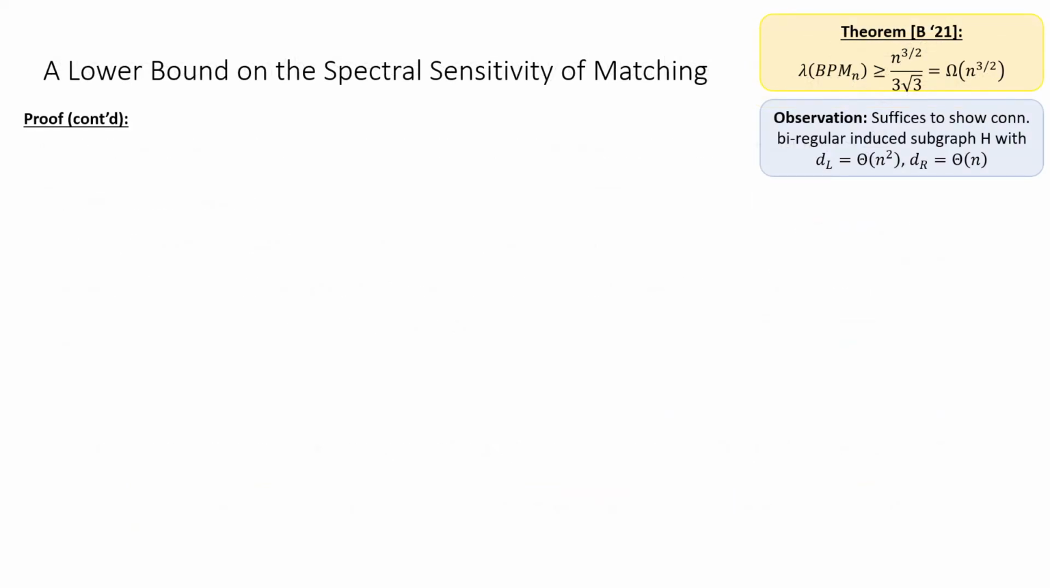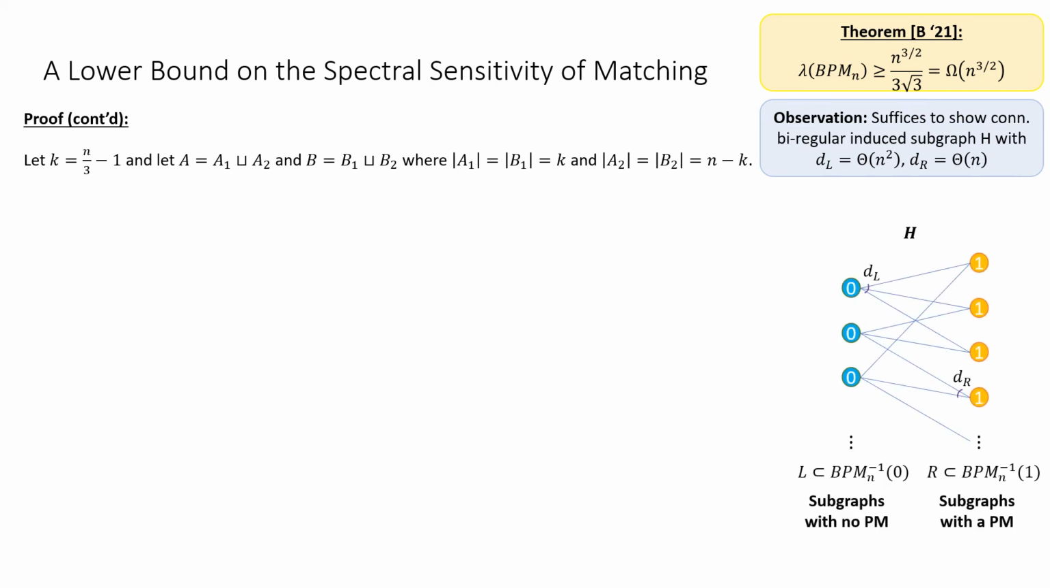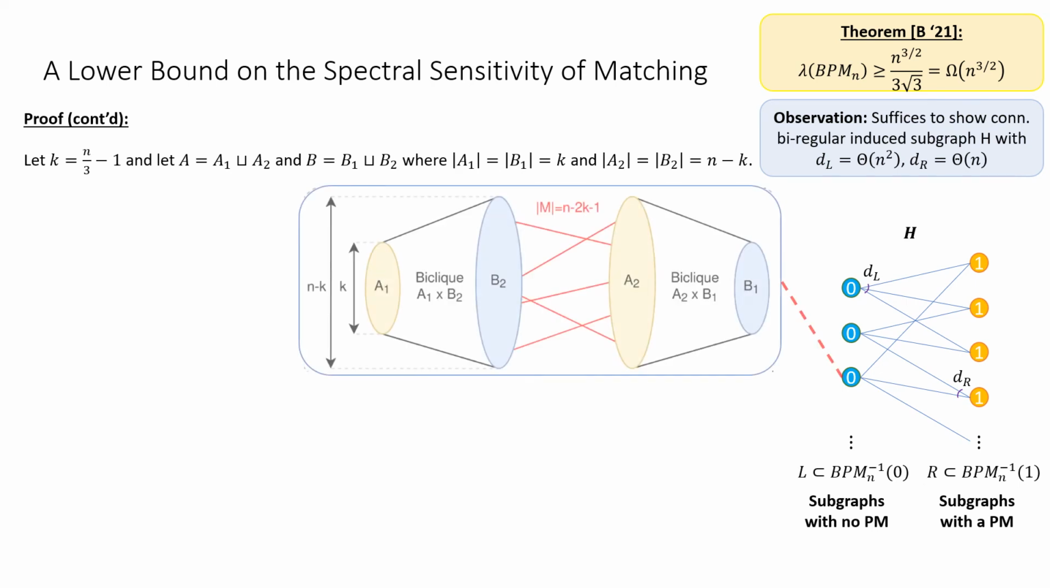Our construction is as follows. Let A, the set of left vertices, be partitioned into A1 and A2. And similarly, let B, the set of right vertices, be partitioned into B1 and B2, where A1 and B1 are of cardinality k, and A2 and B2 are of cardinality n minus k. Now, for our set of left vertices, that is 0 inputs, we're going to take all the graphs that are built in the following way. They have a biclique between A1 and B2, and a biclique between A2 and B1, so we fix all the edges there, and then we also add a matching of size n minus 2k minus 1 between B2 and A2.